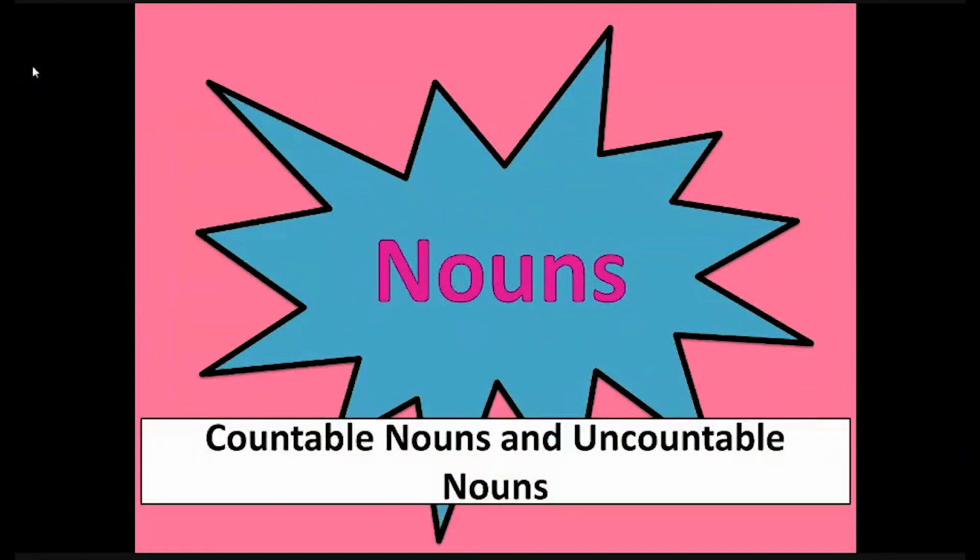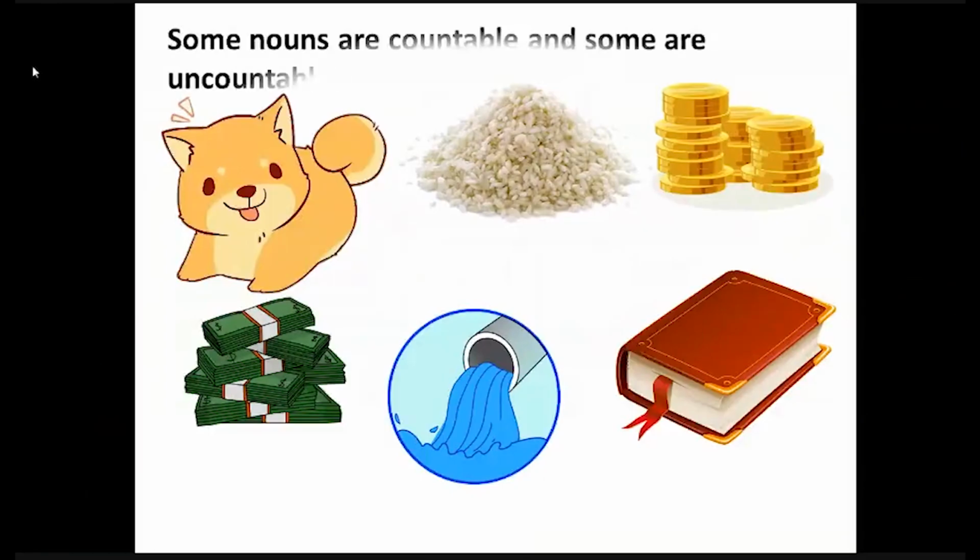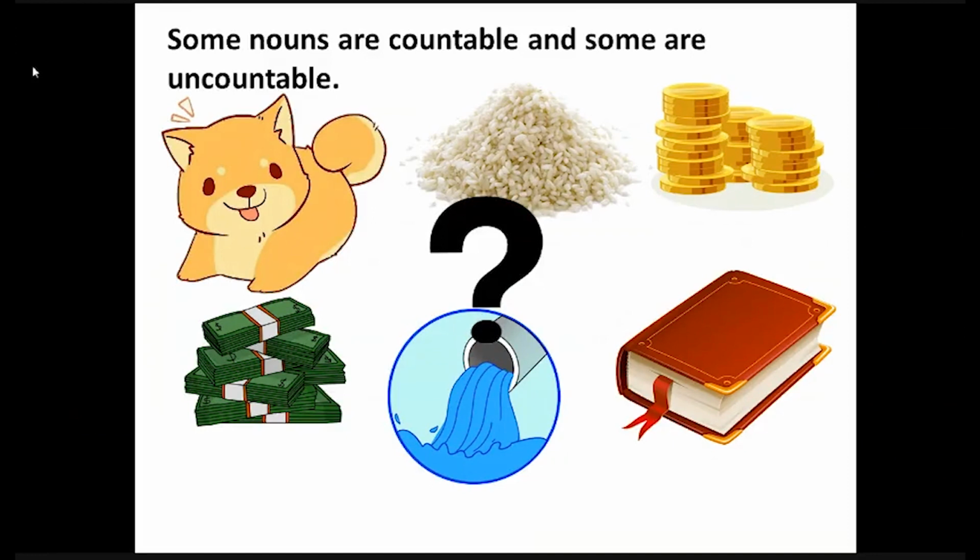Nouns can be classified into countable and uncountable. Some nouns are countable and some are uncountable, and it is very important to identify them correctly. If you are wondering why they are so important, well, knowing about countable and uncountable nouns will help you speak correctly. And as you continue watching the video, you will find out the reasons.